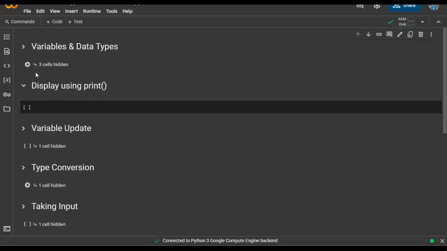Okay, so first of all, today we'll learn about variables and data types. As you already know, what is a variable? We just use a variable for storing values, right? If I say a equals 5, that means a is a variable where the value 5 is stored, right?